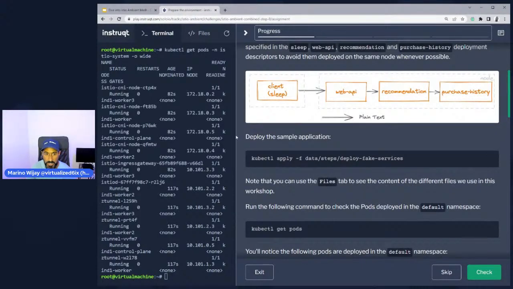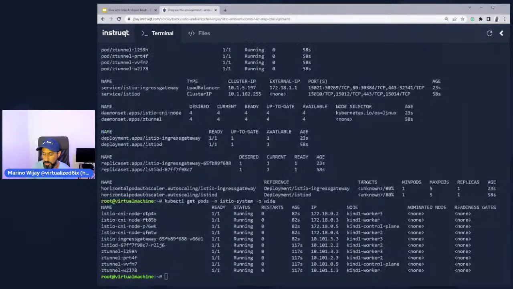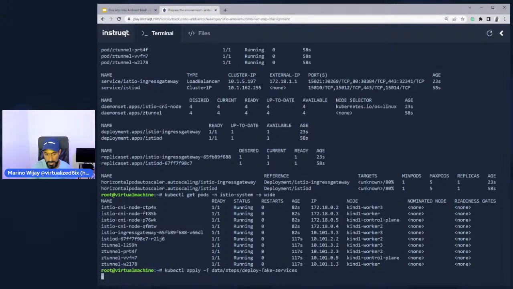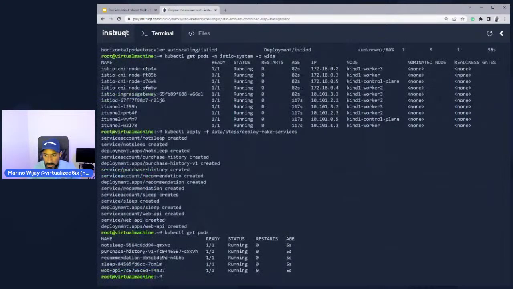Now, let's go ahead and deploy the fake service. And you should see a command below to be able to deploy it. So if I go ahead and here click paste, the services have been created. And if I do a kubectl get pods, notice that all pods are now running, and that should be good to go.